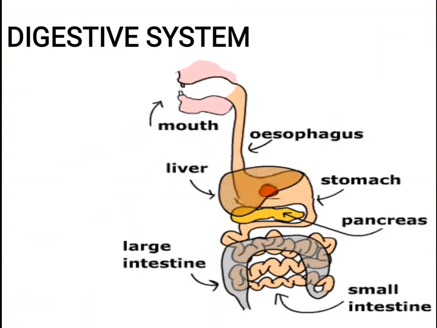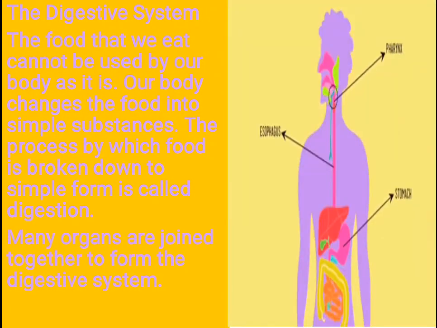Now next, children, what is this? This is another type of system, the digestive system. So let us learn about the digestive system now. The food that we eat cannot be used by our body as it is. Our body changes the food into simple substances. The process by which food is broken down to simple form is called digestion. Many organs are joined together to form the digestive system.